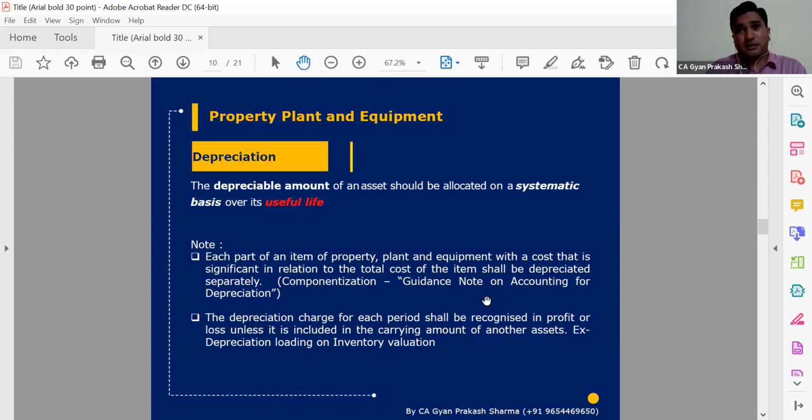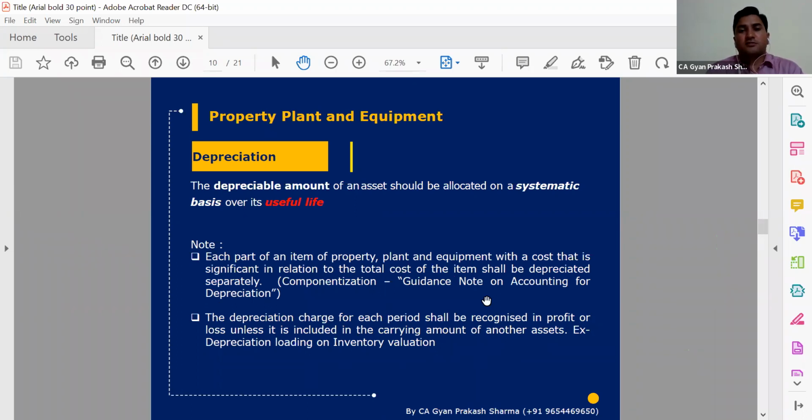But if there is a replacement of a specific major part, and the specific life is not readily available, then we can take the life of the main original asset or PPE. That life will be considered the same life for that component also, and depreciation will be charged accordingly. So this is the specific guidance that has been issued. We need to break the asset into components where it is possible, and then charge depreciation.